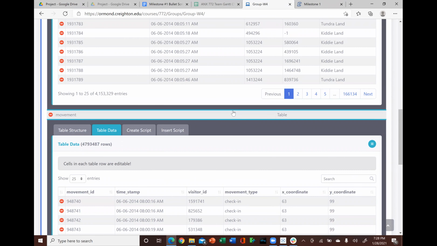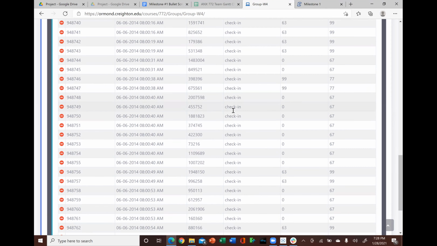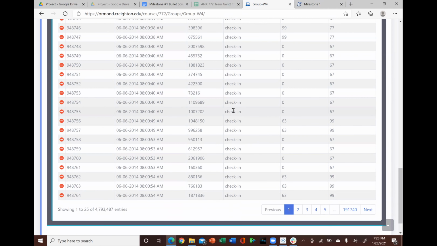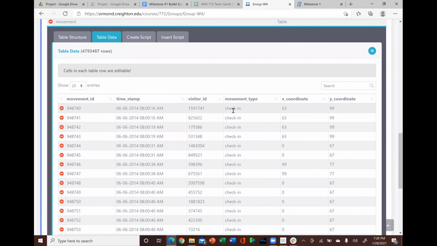The movement data provides movement tracking information, including timestamp, person ID, type of activity, and X and Y coordinate. It allows us to find many useful patterns, such as a visitor's group type and size, where the type of group likes to go in the park, and other observations we may make.